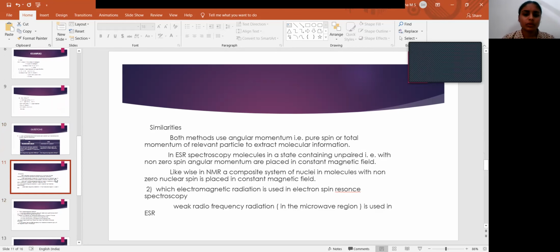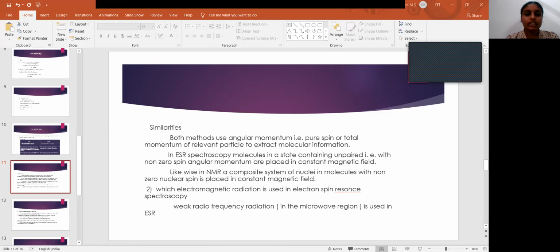The similarity between NMR and ESR is that both methods use angular momentum, that is pure spin or total momentum. In ESR spectroscopy, molecules in a state containing unpaired electrons, that is with a non-zero spin angular momentum, are placed in a constant magnetic field. Likewise, in NMR, the composite system of nuclei in a molecule with a non-zero nuclear spin is placed in a constant magnetic field.